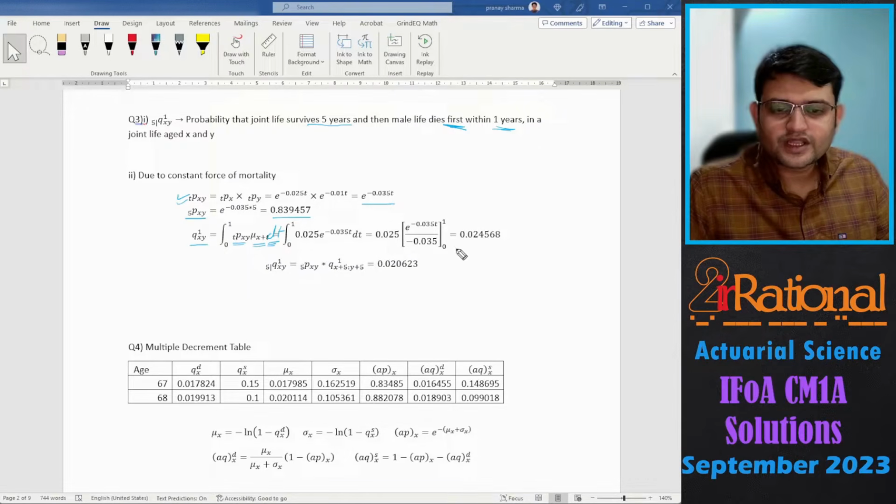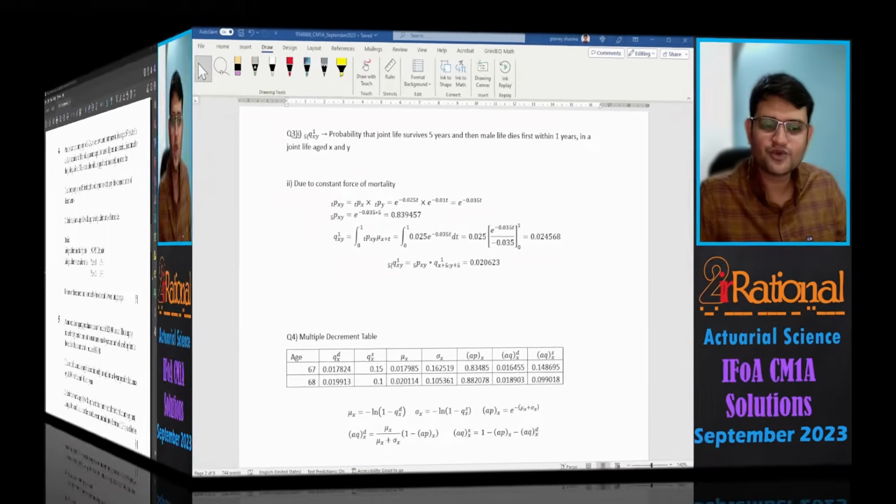So integrating that, we get this much. Because we have constant forces of mortality, it does not matter whether we were at age x and y or we were at age x plus 5 and y plus 5. It will not make any difference. That is why I can multiply these two and get this much. So the answer would be 0.020623.